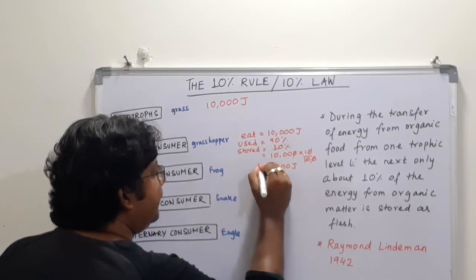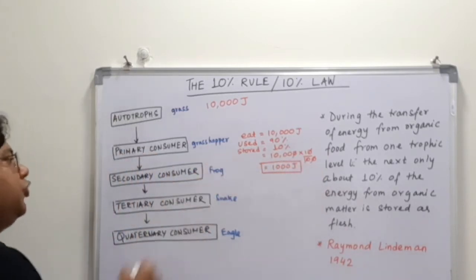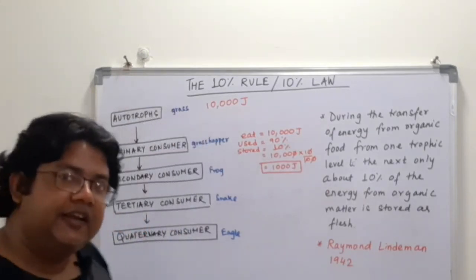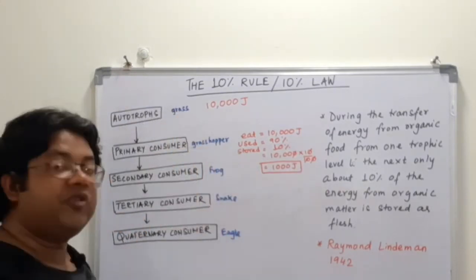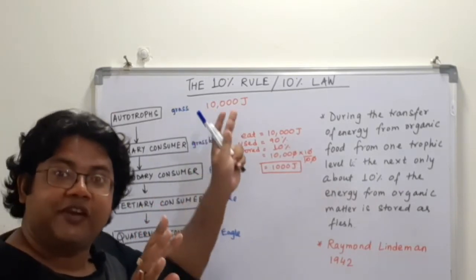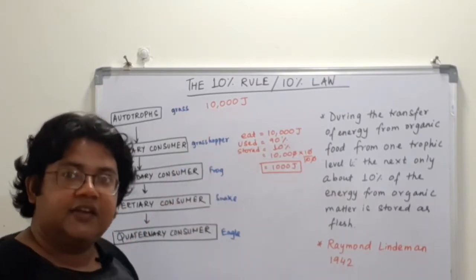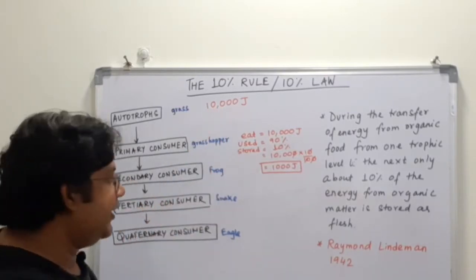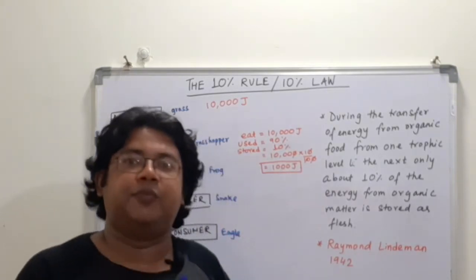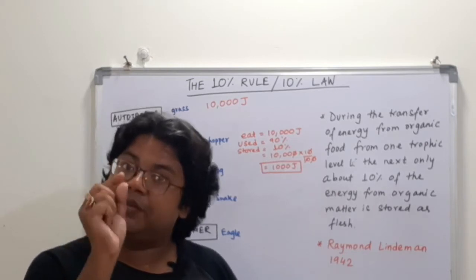So if the grasshopper is eating this grass which contains 10,000 joules of energy, or 10,000 joules of energy is available to this grasshopper, it eats that grass, only 10%, that is 1000 joules of energy will be stored in its body as flesh. So only 10% gets stored.